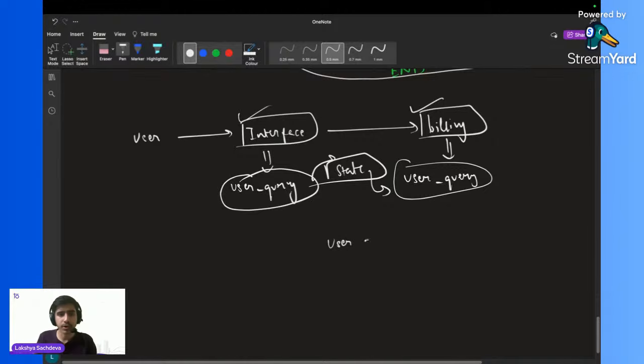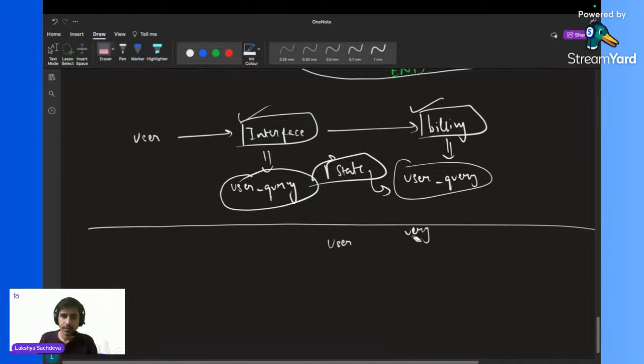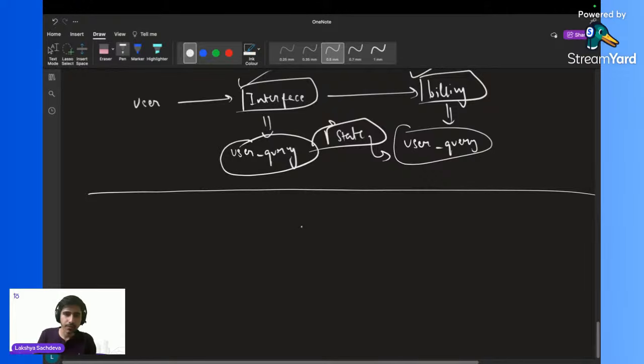The user is going to give two things. One is the query, and the second thing is, let's say, rating. Let's say 2 star, 3 star, 4 star. The user is going to give two things: one is query, and the second one is rating.